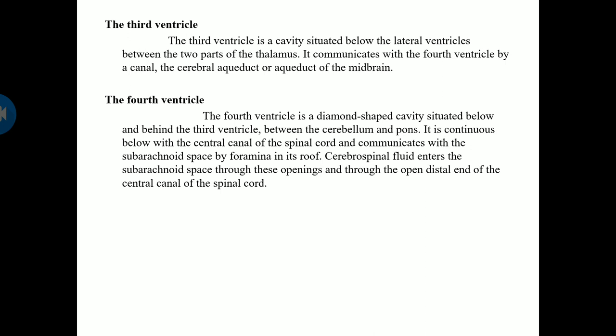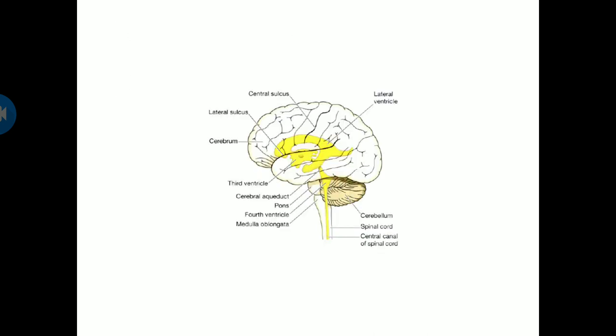Okay, so here the cerebrospinal fluid will enter inside the subarachnoid space and also the rest of the ventricles. Okay, so this is the diagram showing the different ventricles.